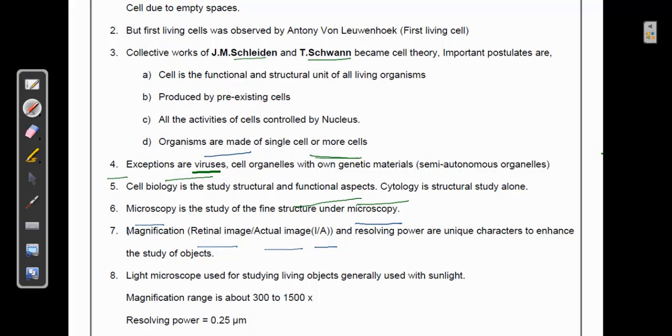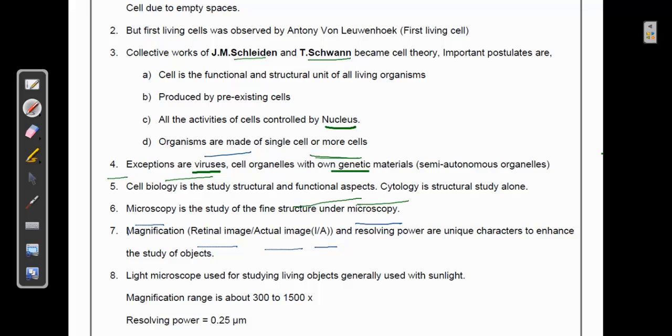And then one more confusion arose when they said all the activities of cells are controlled by the nucleus. We know that the nucleus has DNA, the genetic material that is transferred from parents to offspring. And yet some of the cell organelles can contain their own genetic material, and these organelles are called semi-autonomous organelles. These two questions became the most difficult to answer, but in later years all of them were answered. So now we're going to look at what actually deals with the study of the cell.